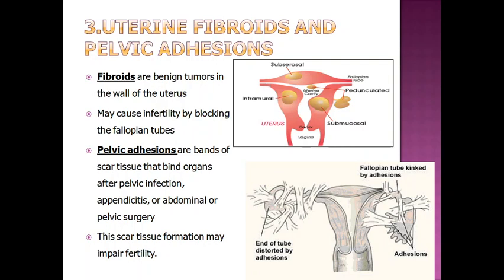Another problem is pelvic adhesion. As the name indicates, it is a kind of adjoining of tissues. Here, bands of scar, unwanted tissues may develop and bind different organs. It may be because of pelvic infection, appendicitis, or abdominal or pelvic surgery.